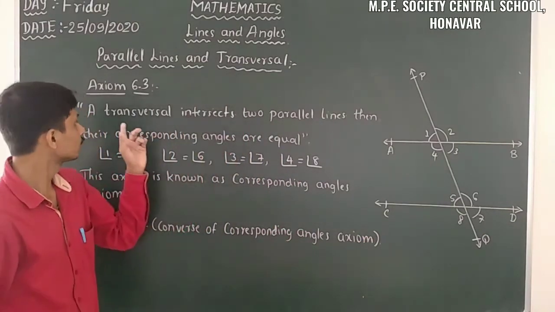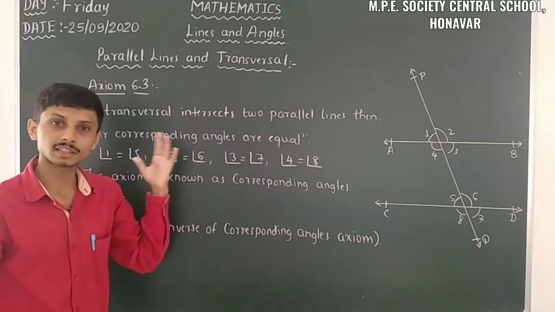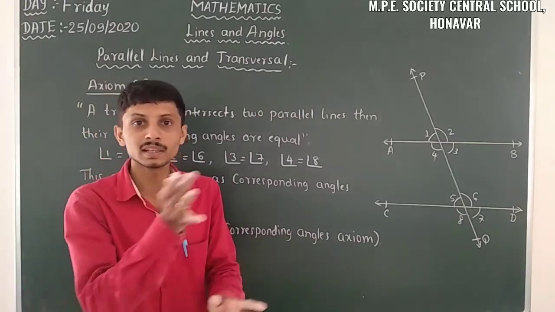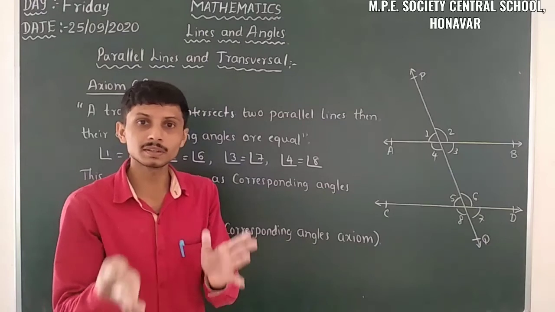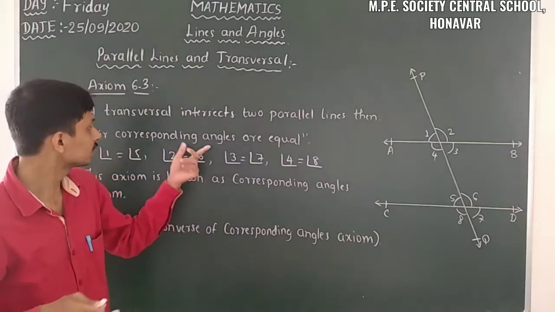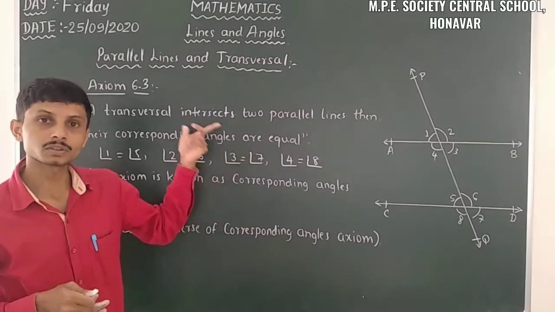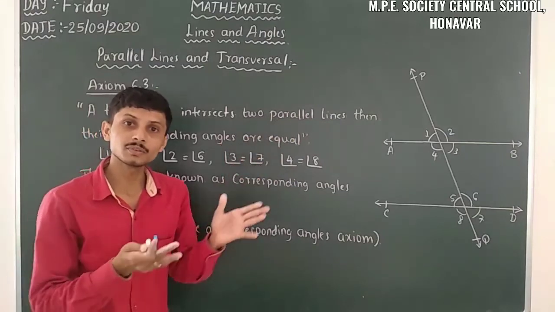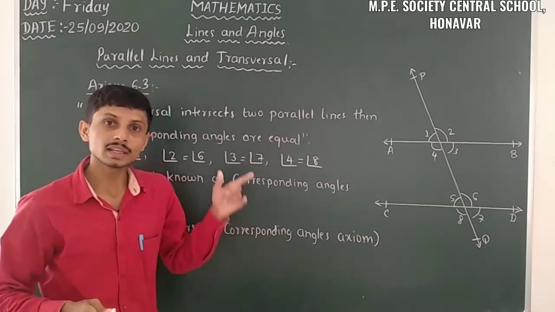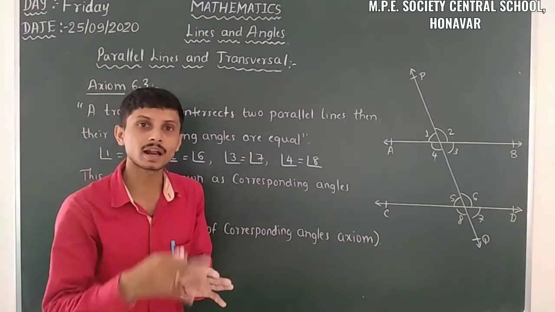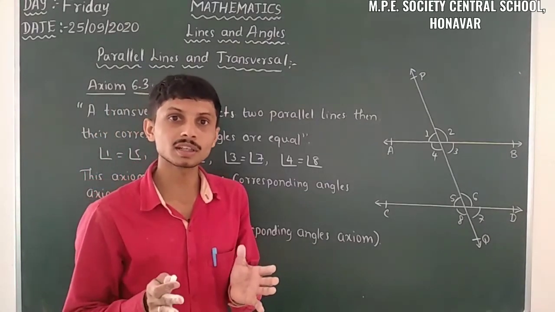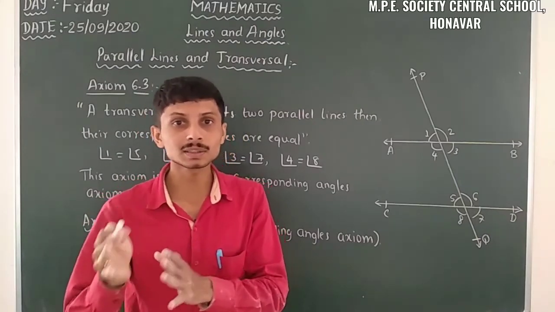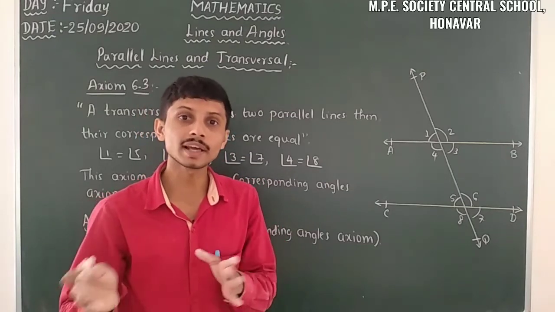So here we know that when a transversal intersects two parallel lines, then corresponding angles are equal. So it's completely opposite. We have to completely take the converse, reversing the order. That means when the corresponding angles are equal, then a transversal must intersect two parallel lines only. So firstly we start with a transversal intersecting two lines. I am not taking parallel lines. Two lines such that corresponding angles are equal means those two lines are parallel.